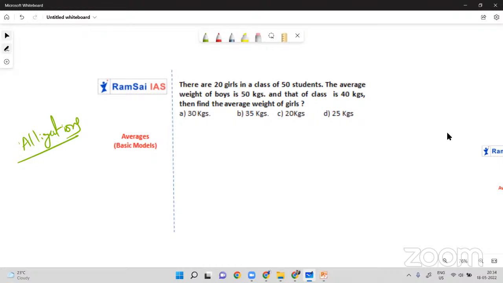Okay, time up. I'm sure most of you might solve in this way. There are 20 girls in a class of 50. The average weight of boys is 50. So out of 50 people, 20 are girls means 30 are boys. Their average is 50, so overall 1500, and that of the class is 40.